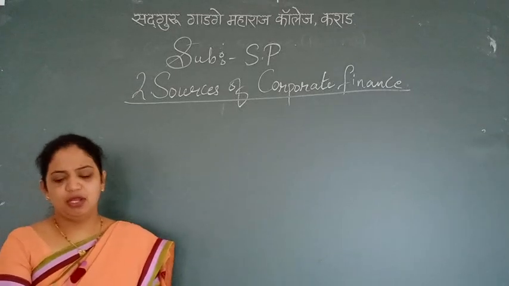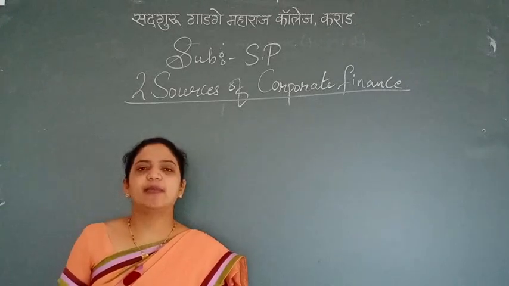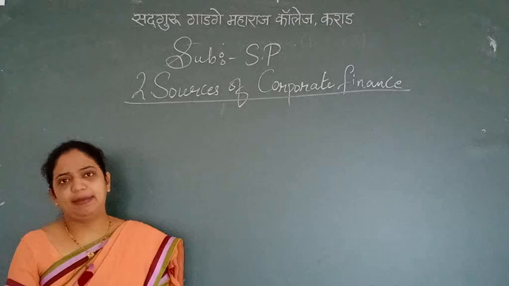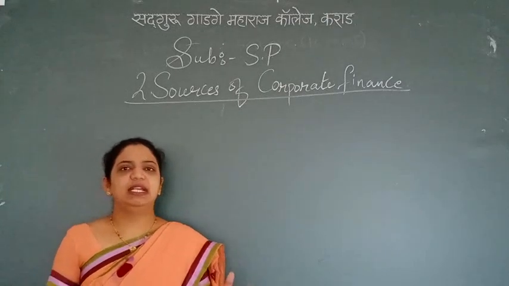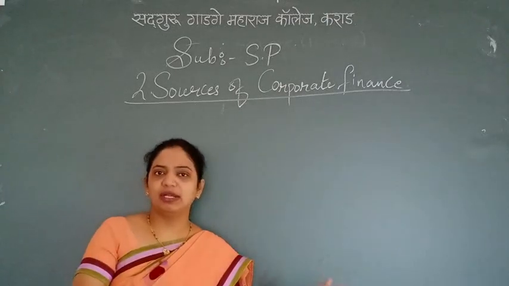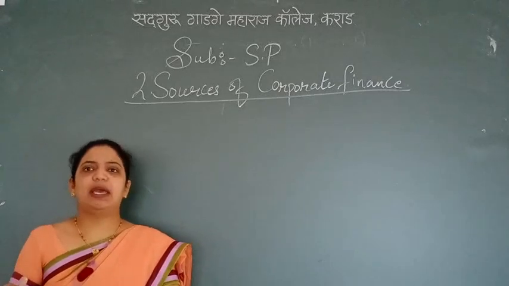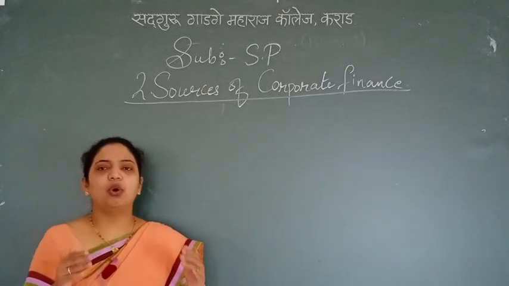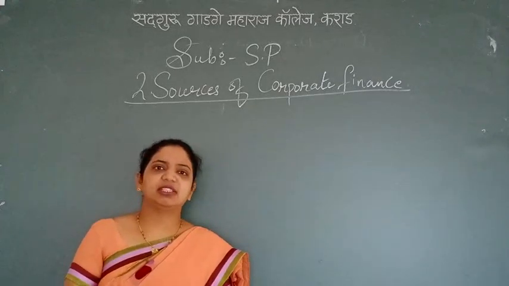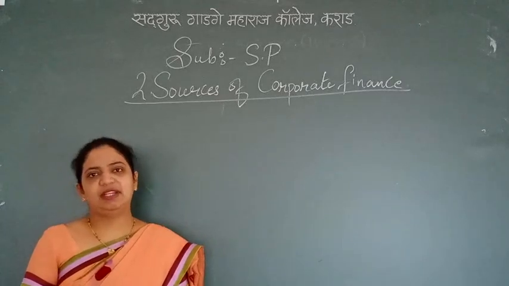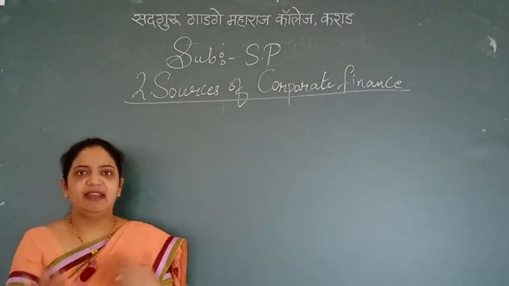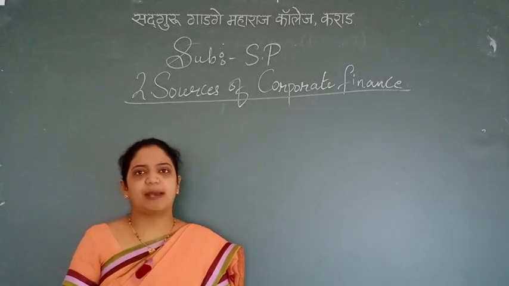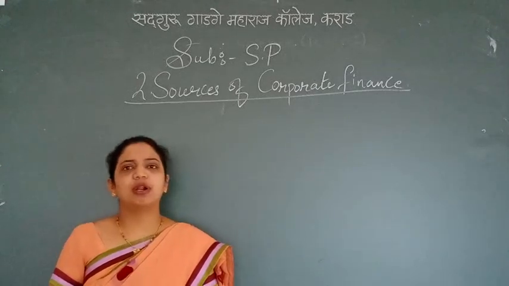So in this chapter we have already seen the various types of sources of owned capital. Corporate finance is divided into two parts. The first is the owned capital and the second is the borrowed capital. Up till now in the owned capital, many things we have seen. Only one topic is left that I am going to teach you today, and then we will switch to the second half of the chapter, which is the sources of borrowed capital.